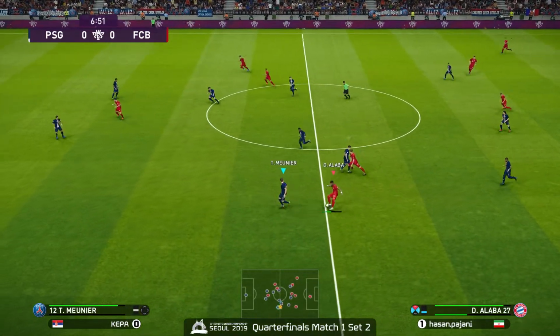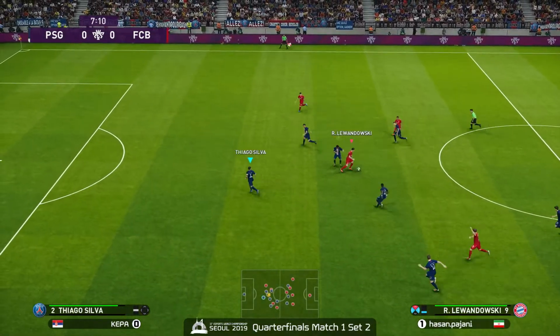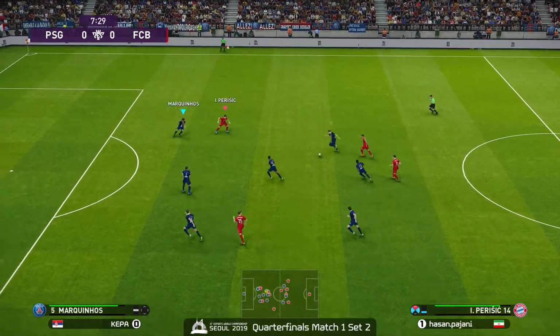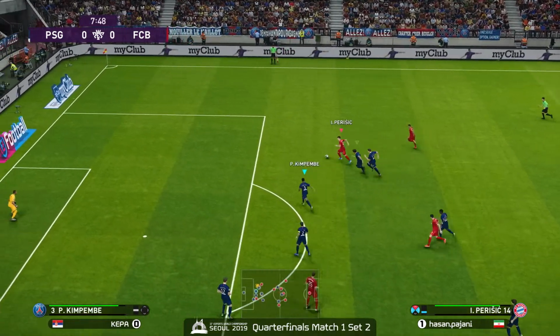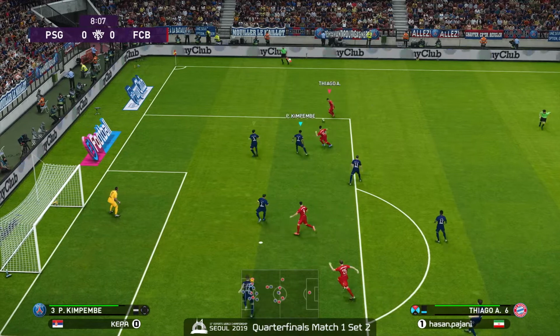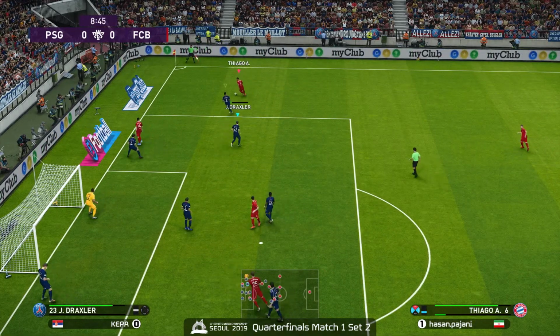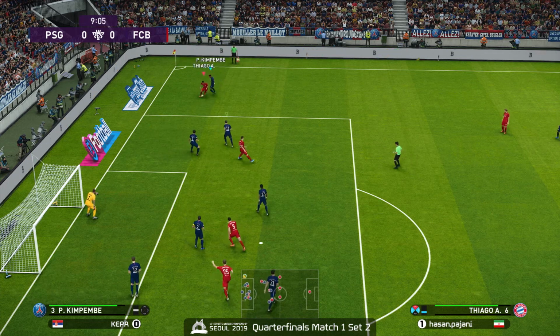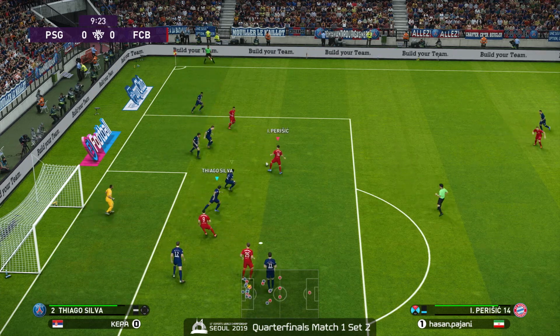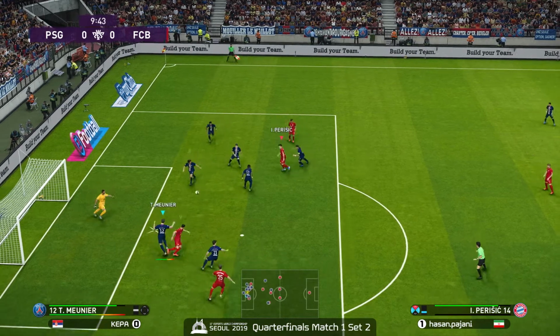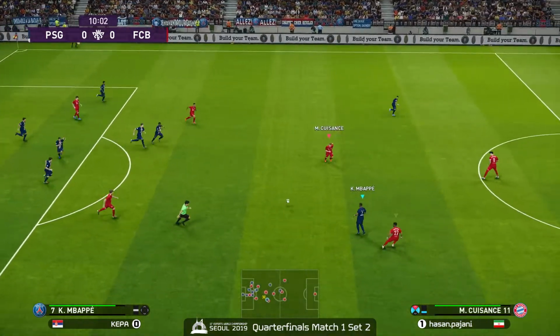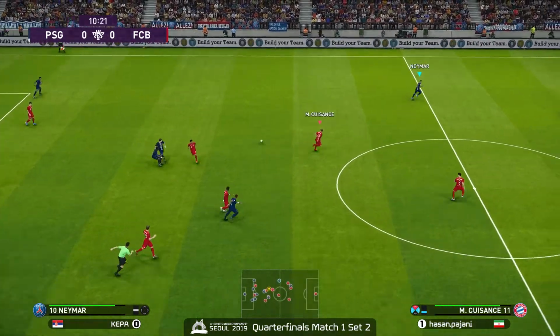Alaba forward to Müller. Lewandowski, looking for that right side. Yeah, close to offsides, but not. Perisic pushing it forward. Back out. Thiago, and covered by Kimpembe. It's an unmarked man at the center. Is he going to go for that? No! Great footwork. Yeah, dribbles it by. The footwork looking good. Cleared. Unfortunately, the pass not on target.